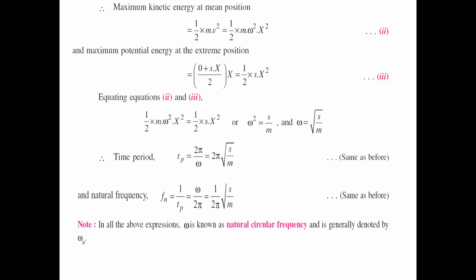So when we know the omega value, then simply write the time period. Time period represents 2 pi by omega. So 2 pi into square root of m by s. And similarly, to write natural frequency, that is Fn equals to